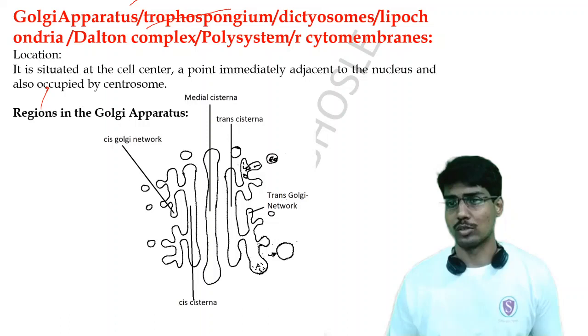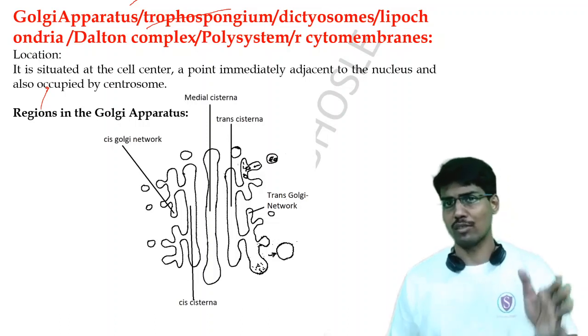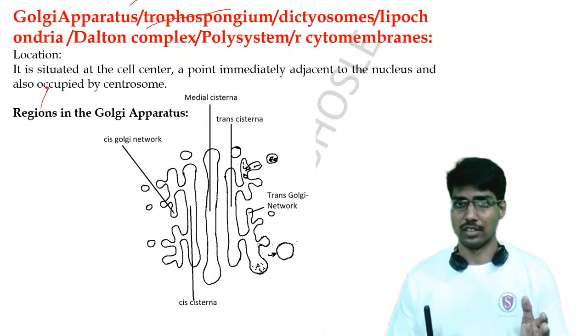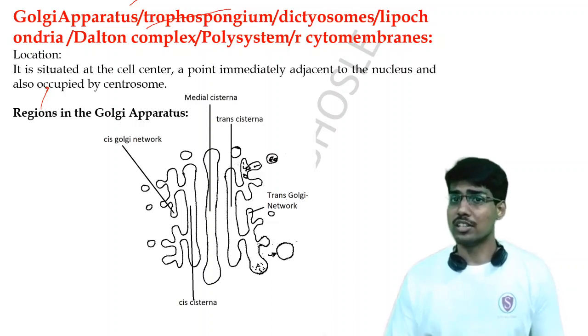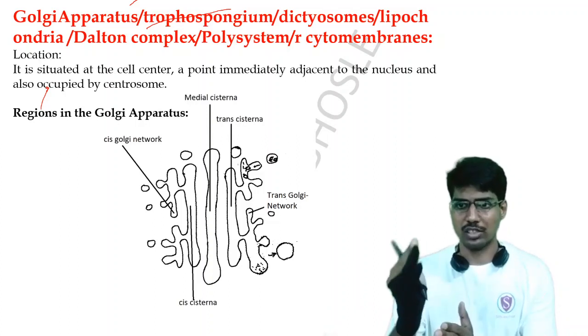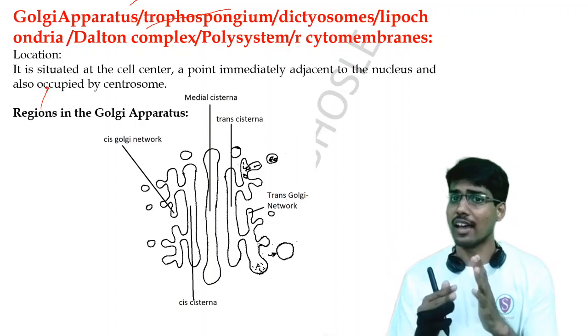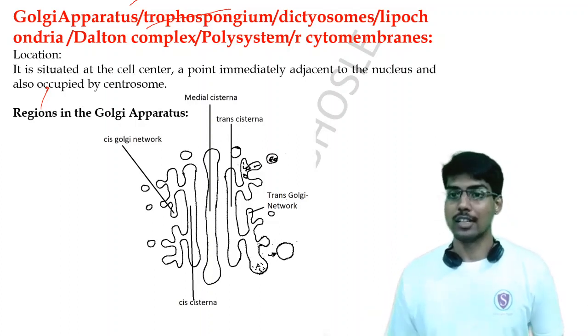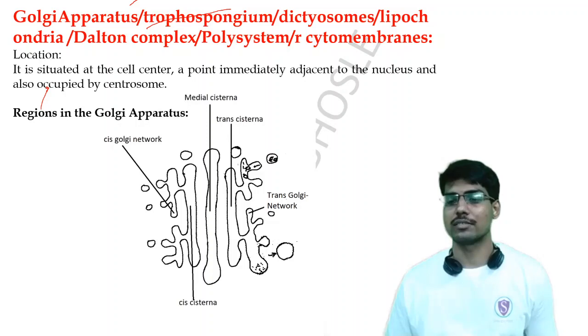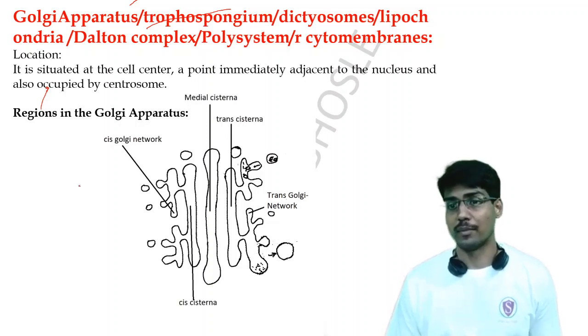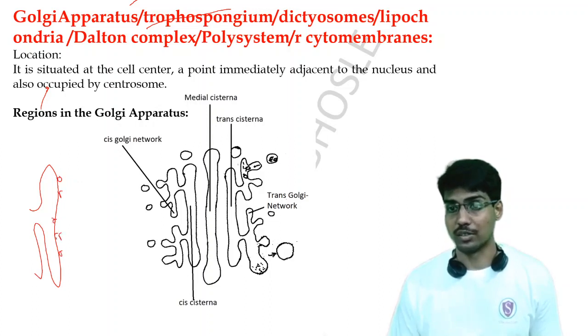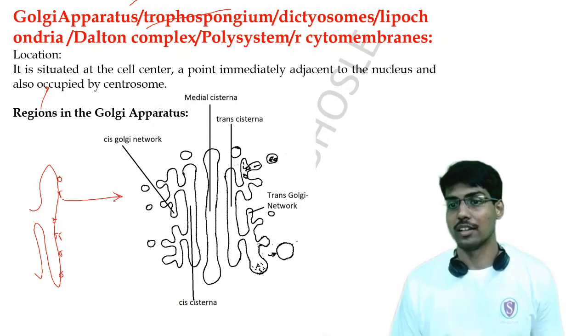So what are the regions of the Golgi apparatus? The regions are not a fixed structural part. These are just regions into which the entire Golgi structure is divided. If you have attended my yesterday's lecture, then you must know that the endoplasmic reticulum, mostly the rough endoplasmic reticulum, sends the proteins and other enzymes to the Golgi apparatus for processing.